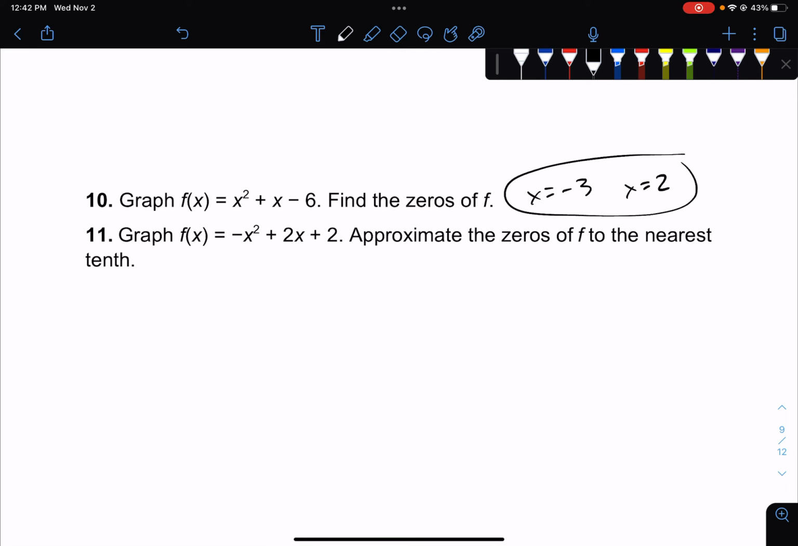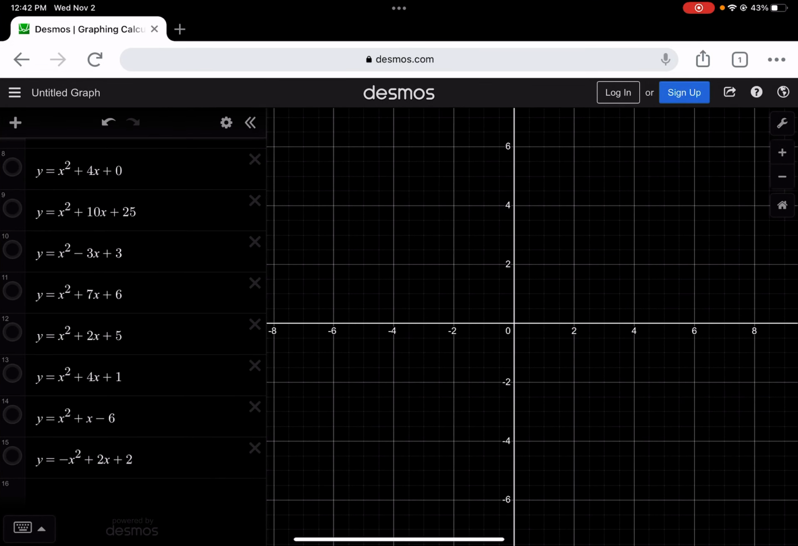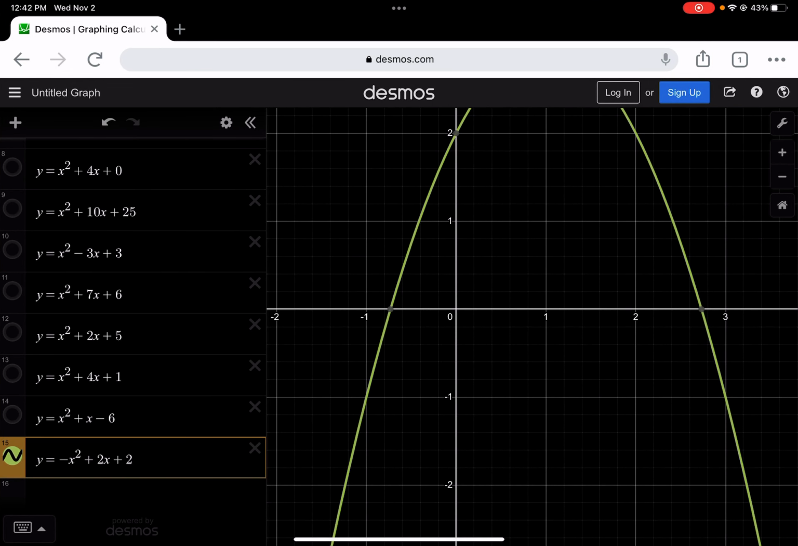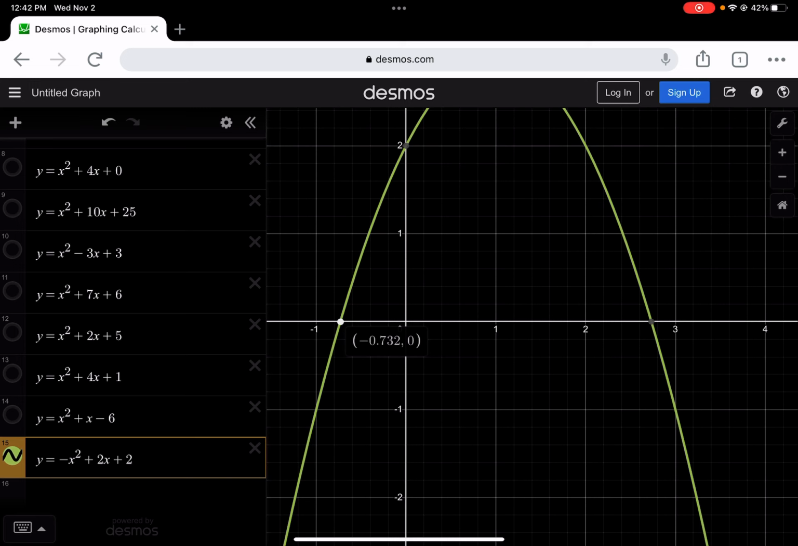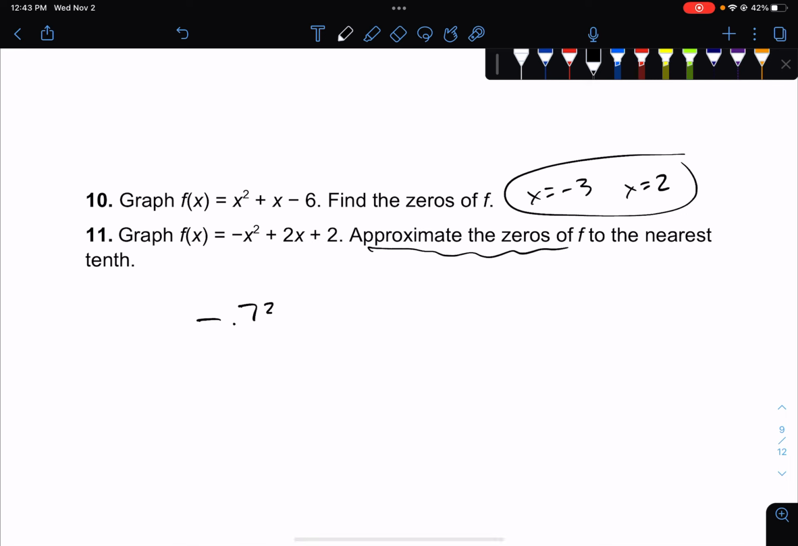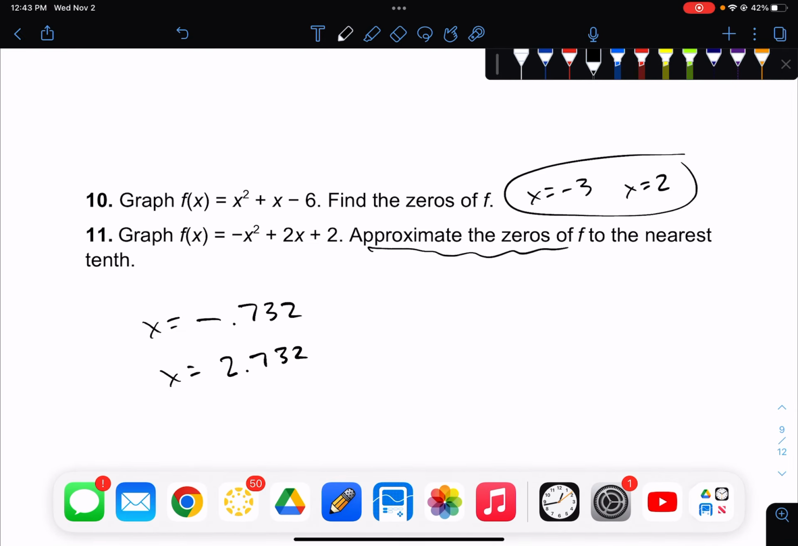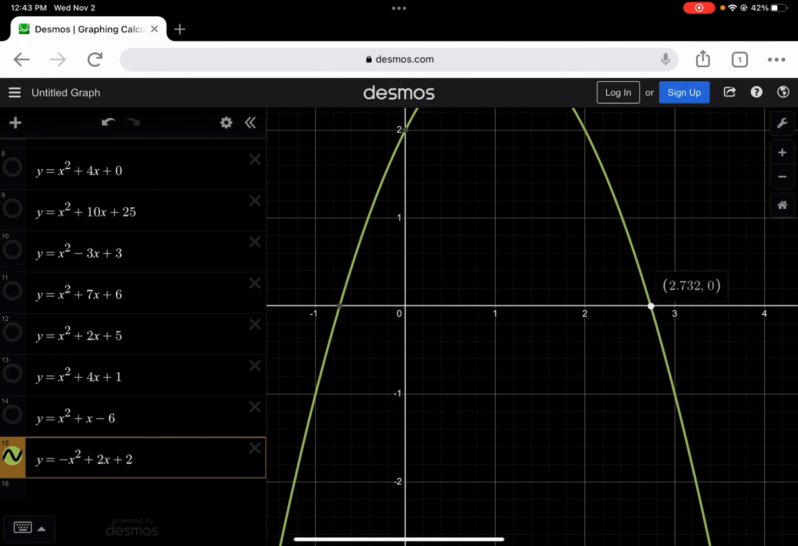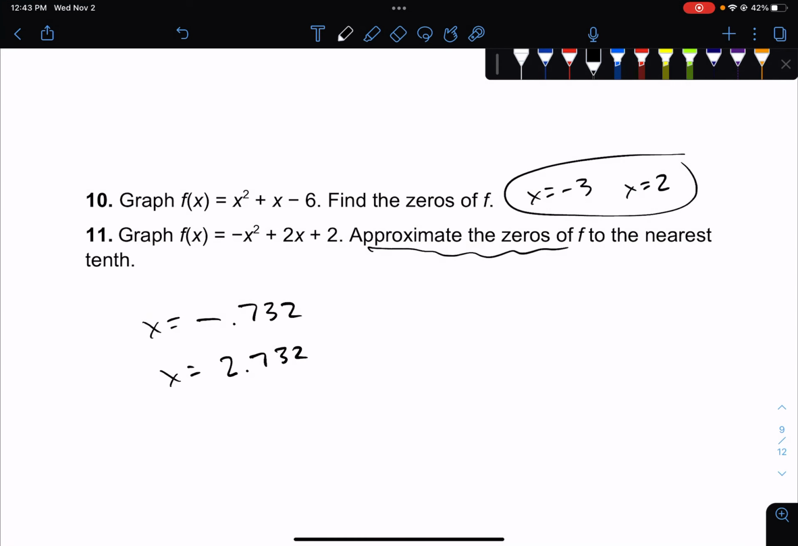Graph f of x equals negative x squared plus 2x plus 2, and approximate the zeros. Desmos is awesome because you're going to graph it, click on the graph, and click on these 2 points, and you don't even have to approximate because it's going to give you the values. I just need you to use 3 decimal places. So x equals negative 0.732, and x equals, I think it was 2.732. I should probably check. 2.732. There we go. There's your 2 answers.